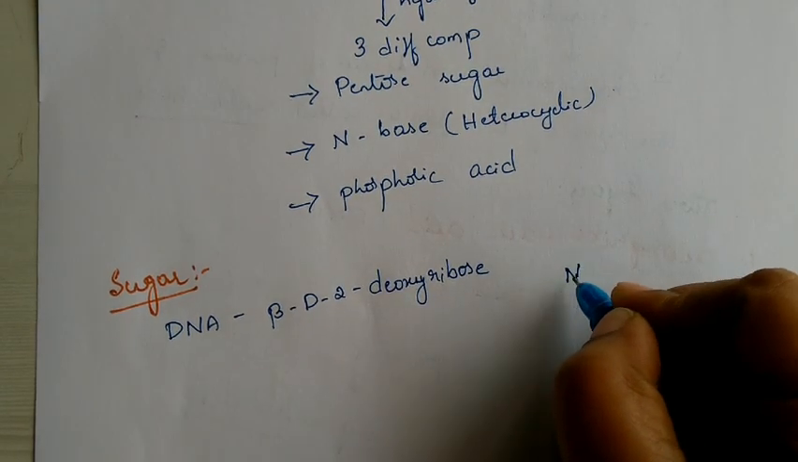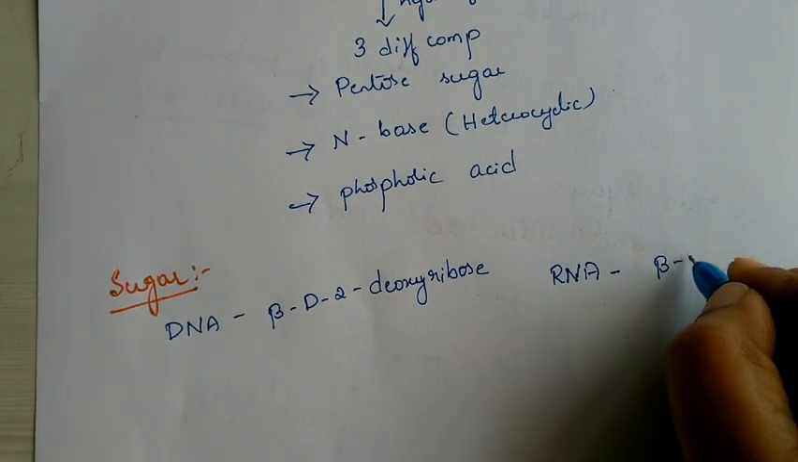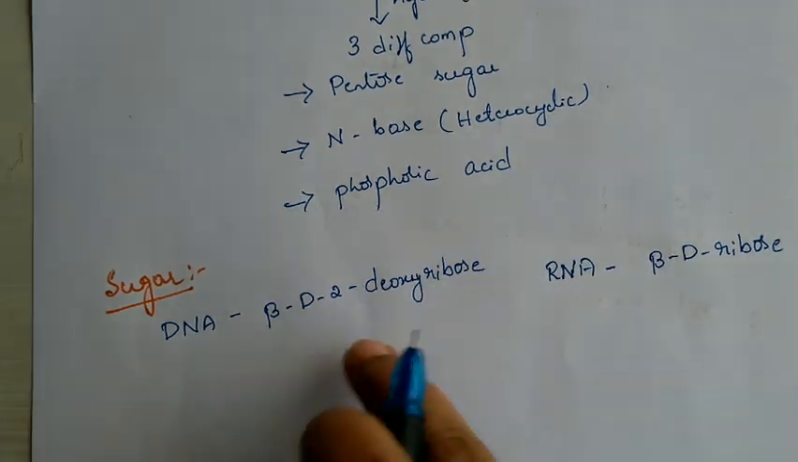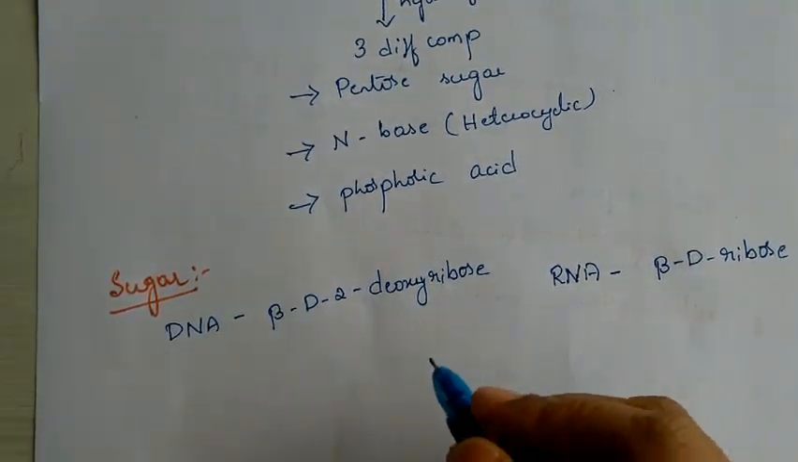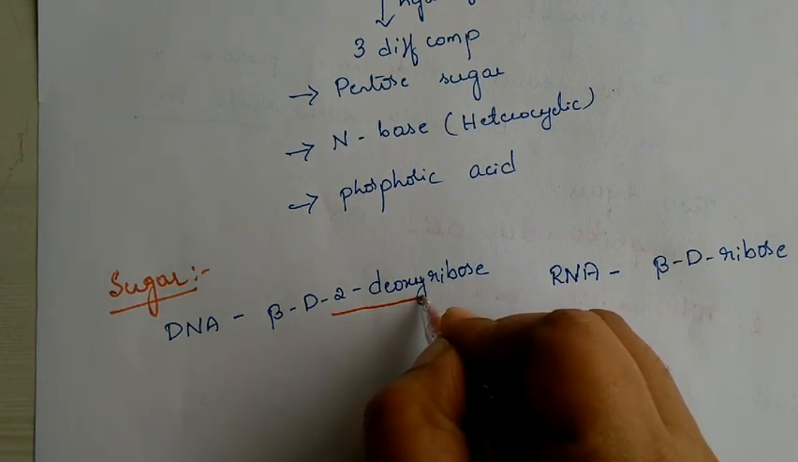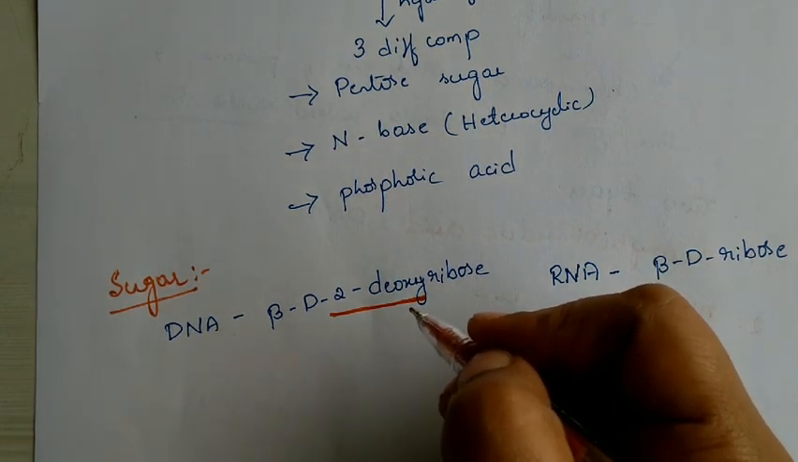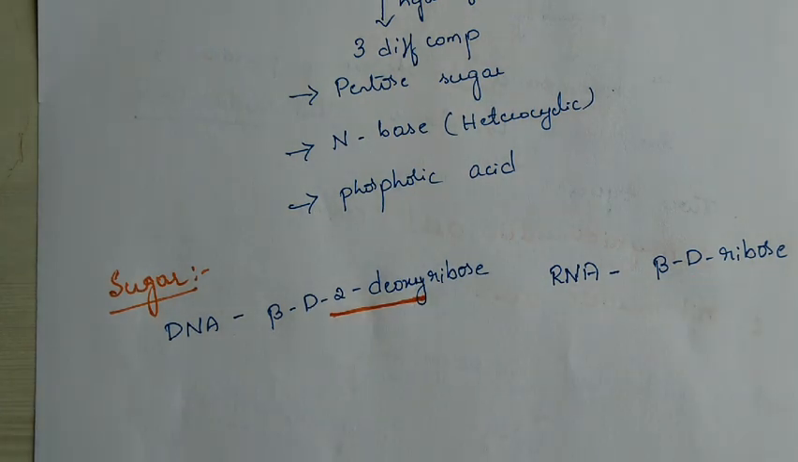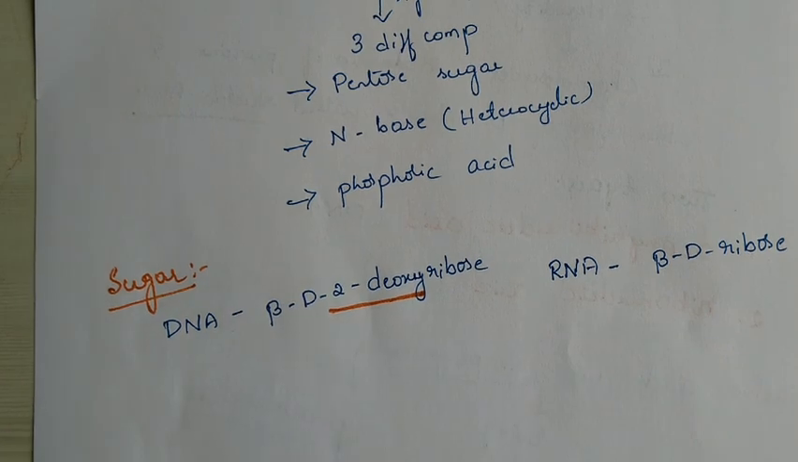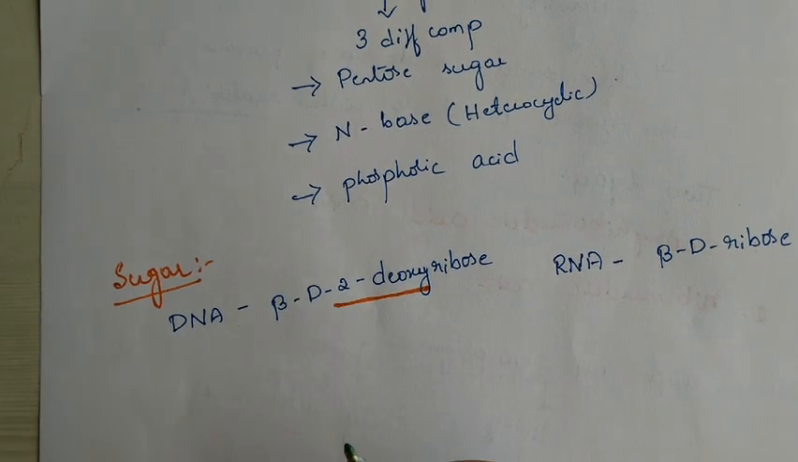In RNA, what is it? In RNA, we have beta D ribose. How is it going to differ? It is going to differ only with the 2-deoxy. So 2-deoxy is the difference there. So we shall see how it is. It is a pentose sugar.